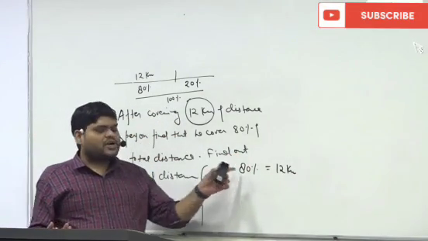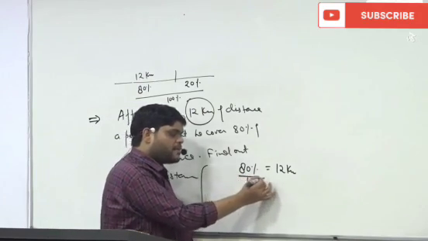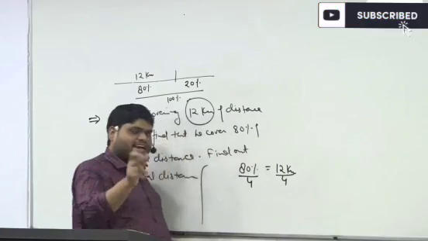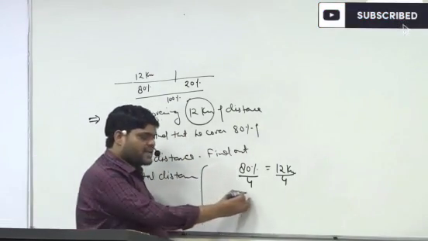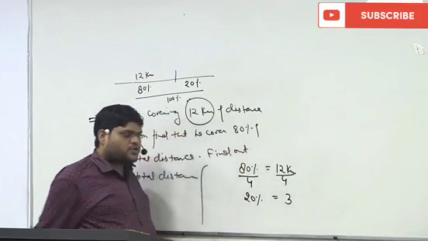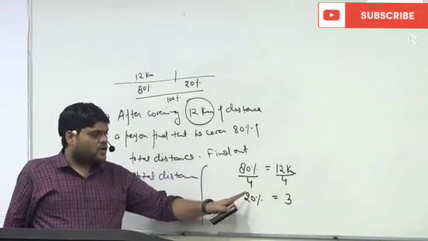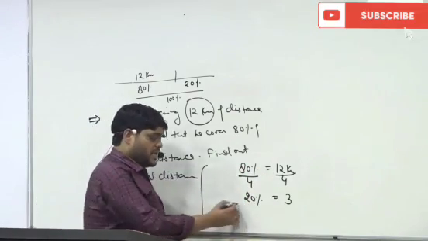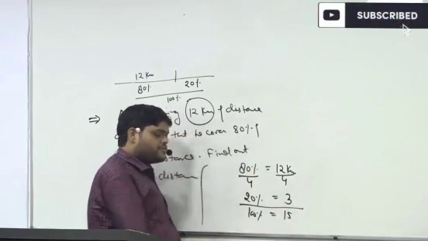Either you get 20% out of this. How to get 20%? Divide by 4, because when I divide 80 by 4, I get 20%, and 20% is equal to 3. So 80% is 12, 20% is 3. If I add both, 100% is equal to 15.